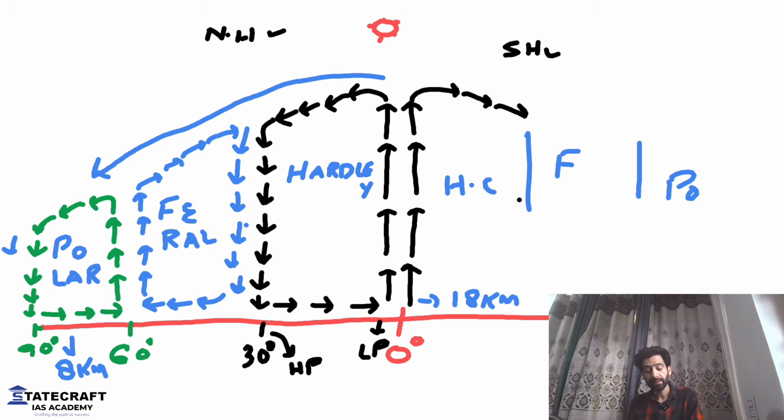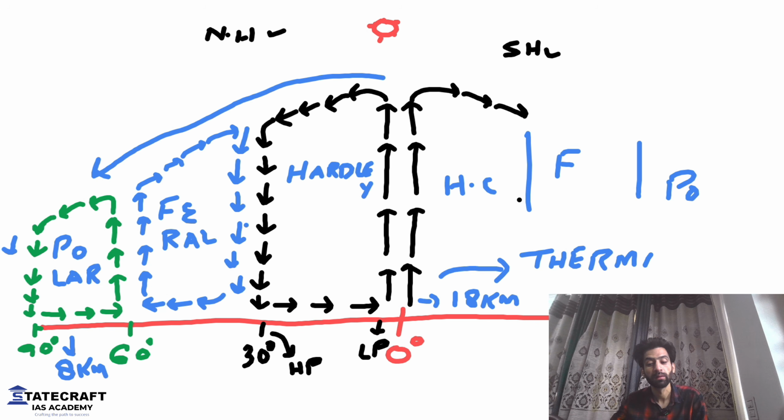Now, one important thing that you need to know here is that because on the 0 degree on the equator, it is because of temperature the air was rising. Okay, so this is called thermally induced pressure belt.